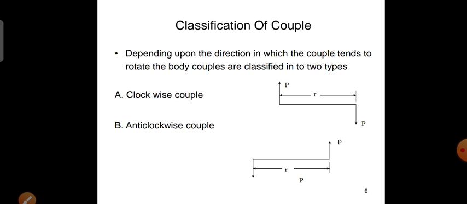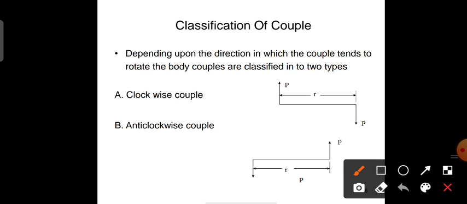Coming to the classification of the couple, depending upon the direction in which the couple tends to rotate the body, a couple is classified into two types: clockwise couple and anti-clockwise couple. Because of these two equal unlike forces, a couple is forming, and in the first figure, due to these two forces, we are going to get a clockwise moment.